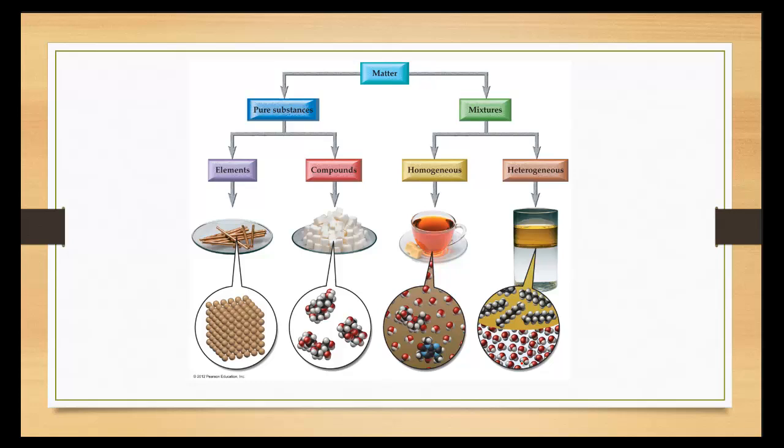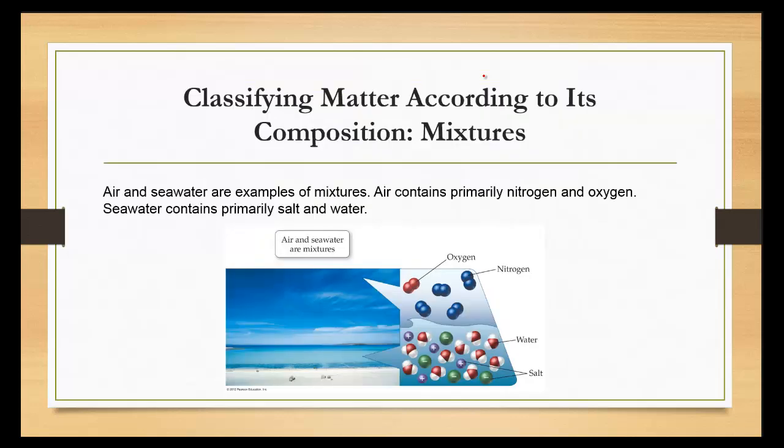So we've used the word mixture a couple times now, so let's talk about mixtures. Air and seawater are examples of mixtures. There are 2 or more things that are mixed together, that are combined, but they're not chemically bound to one another. So air is primarily nitrogen and oxygen. Seawater is primarily salt and water.